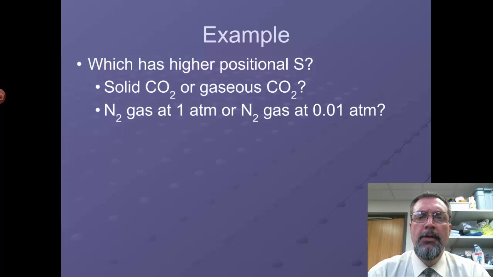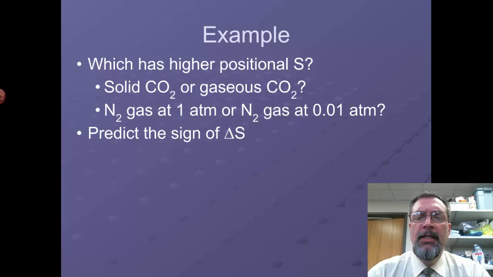How about N2 gas at 1 atmosphere or N2 gas at 0.01 atmospheres? Same gas, same physical state, difference is pressure, right? So which of these two situations has more options for positions of the N2 molecules? Well, the lower pressure would be, right? Because at a lower pressure, we've got less gas particles, or we have more space, or any number of those factors, and that means there's more places for those particles to exist.